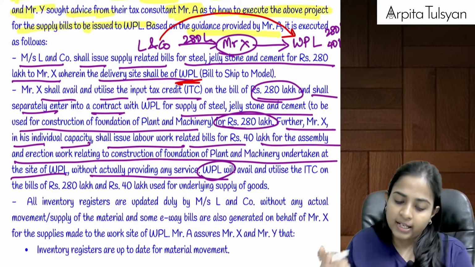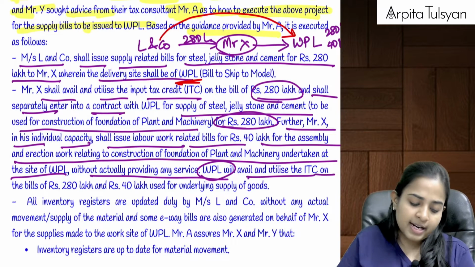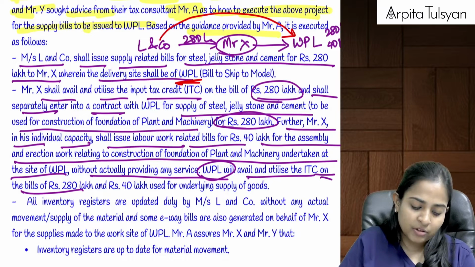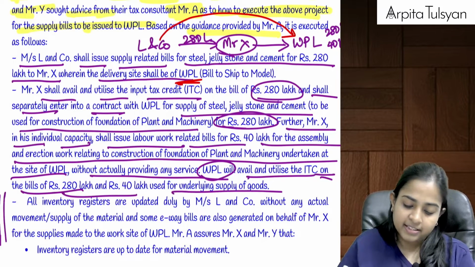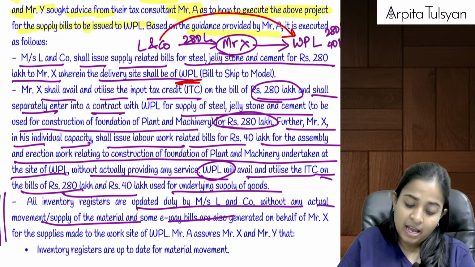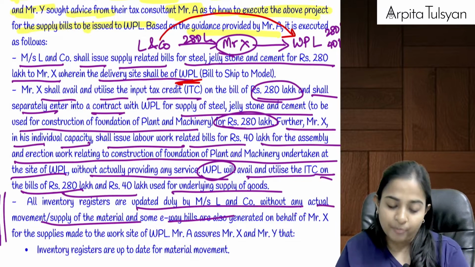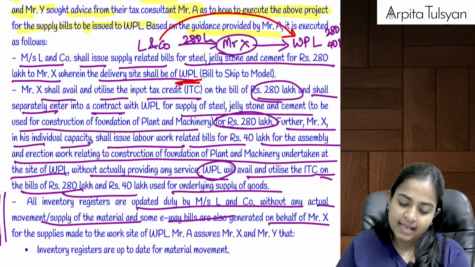WPL now has a purchase invoice. It will avail and utilize the ITC on the bills of 280 lakhs and 40 lakhs. Now all inventory registers have been updated properly, and there was no actual movement of goods. So all bogus invoices have been issued.